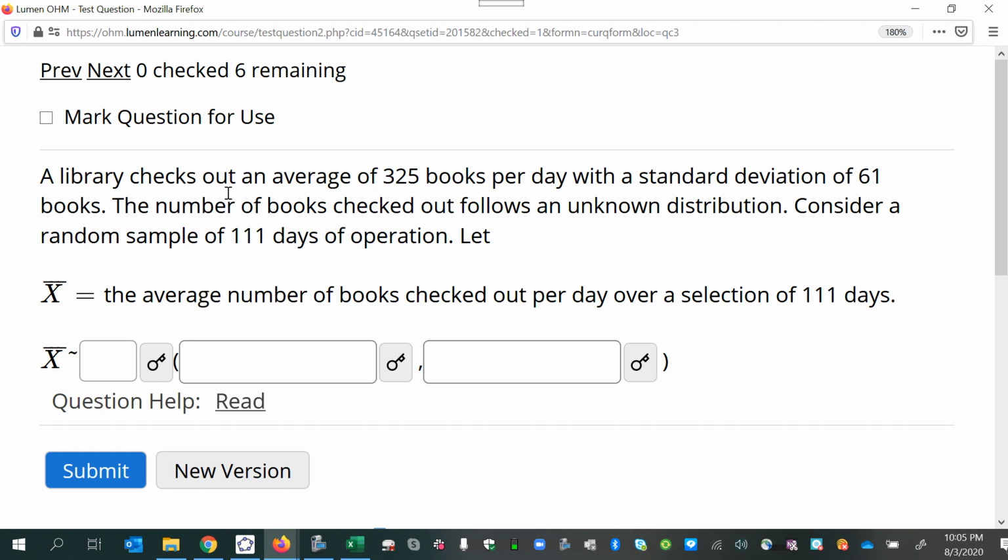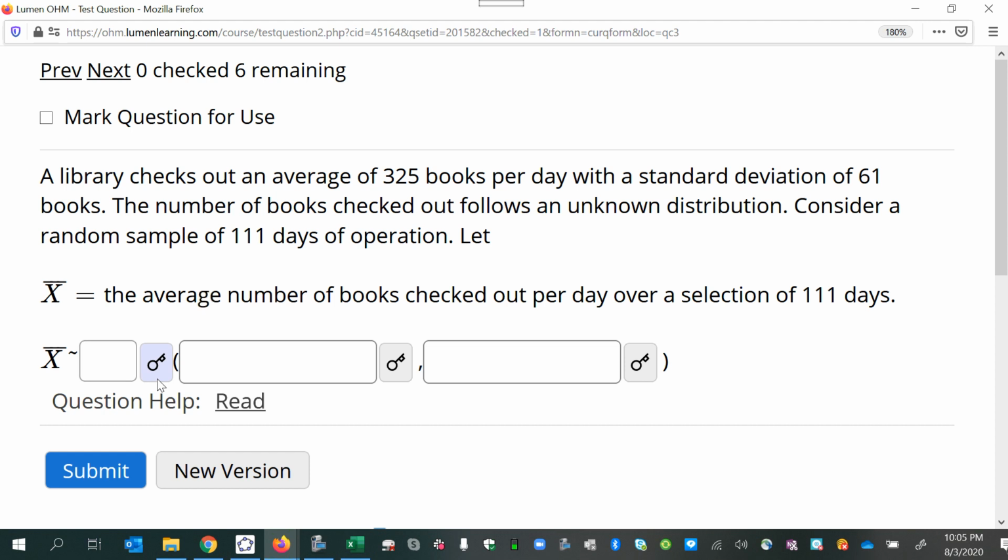A library checks out an average of 325 books per day with a standard deviation of 61 books. The number of books checked out follows an unknown distribution. Consider a random sample of 111 days of operation. Let capital X bar represent the average number of books checked out per day over a selection of 111 days.